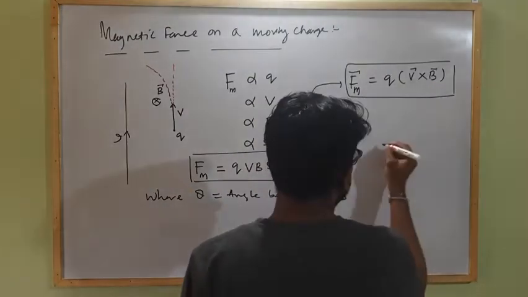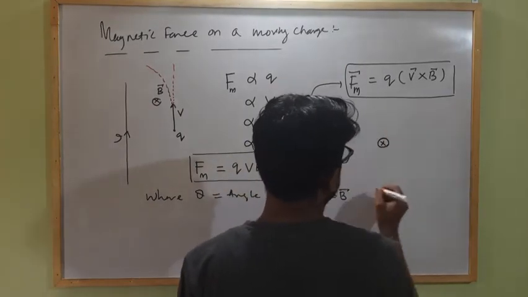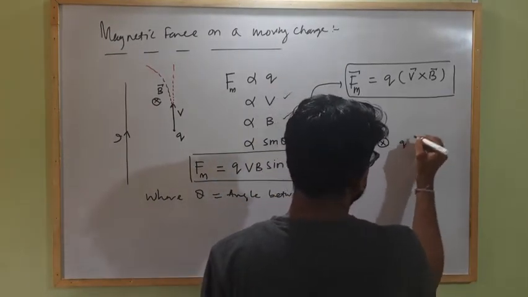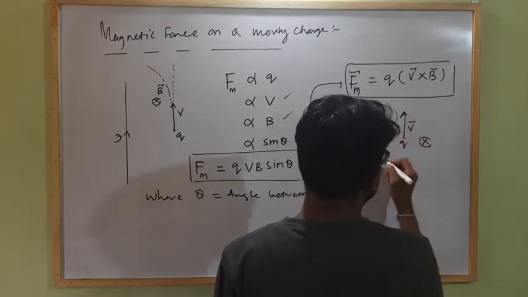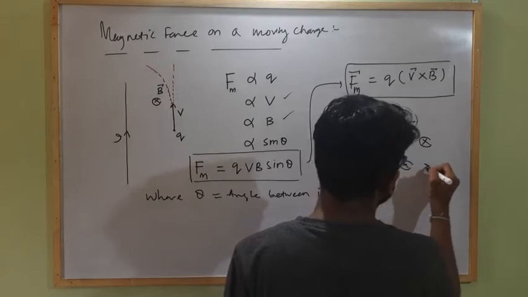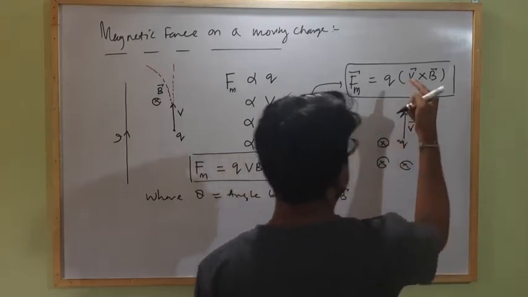For example, if here is a magnetic field which is acting inward and here is a charge Q which is moving along this direction with velocity v, so the magnetic field is acting into the plane of this surface and the charged particle is moving upward with velocity v.